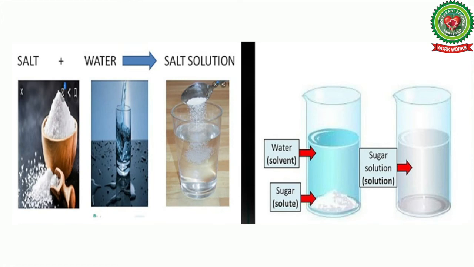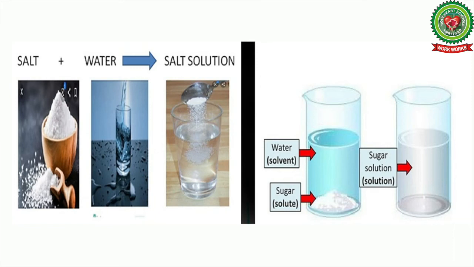Here salt is solute, that is in solid form, water is solvent and it is in liquid form. And after dissolving salt in water, we get salt solution. Some more examples are sugar solution, chocolate in milk, and milkshakes.